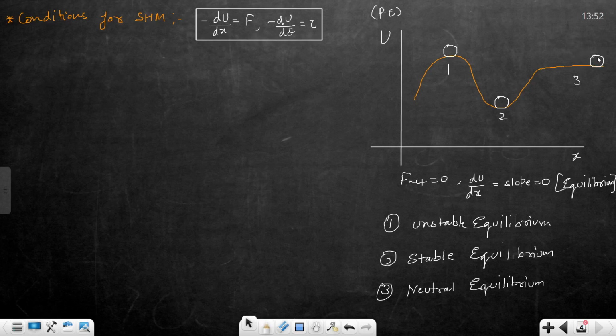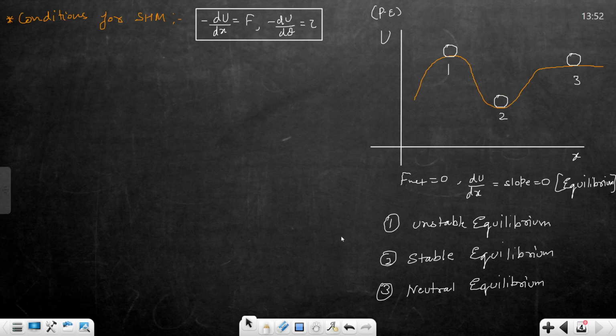If you place it here, it will not restore it. The only equilibrium in which you can clearly conclude that oscillation will be there is 2. Is it clear? Yes, sir. So at equilibrium 2, or stable equilibrium, oscillations are possible.